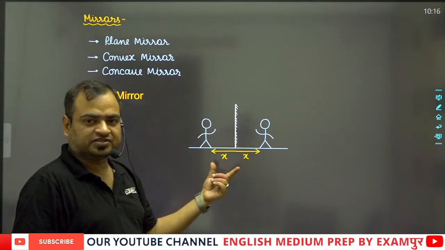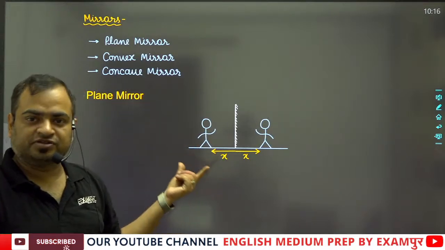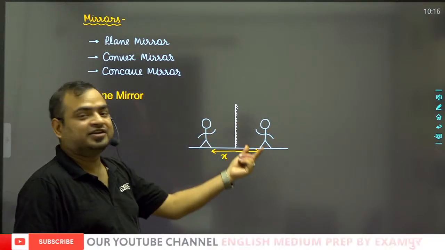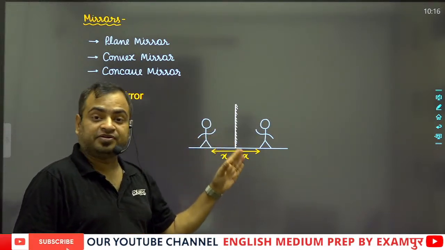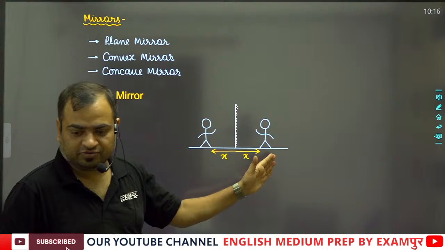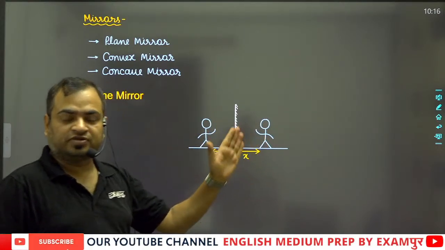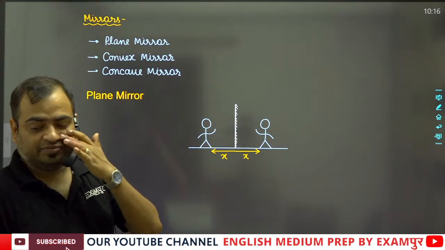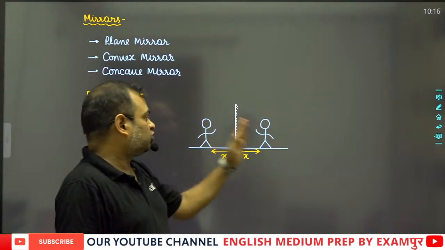So it means that in case of size, an image of the same size is formed behind this plane mirror. Always remember that the image in the plane mirror is formed behind the mirror, and this is a virtual image because you cannot touch it.